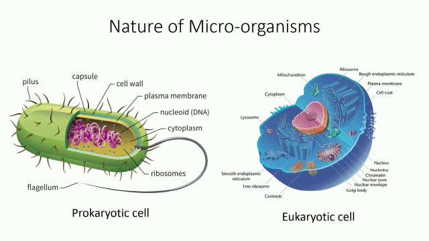Nature of microorganisms. There are a variety of microorganisms. Some microorganisms are unicellular, means they are made up of only one cell, whereas some are multicellular. These microorganisms are made up of many cells. Fungus that grows on bread or strands of algae in ponds are multicellular, whereas microorganisms such as bacteria and viruses are unicellular. Bacteria and viruses have prokaryotic cell structure, means they do not have any membrane bound cell organelles. The plasma membrane, cytoplasm and nucleoid are their only components.